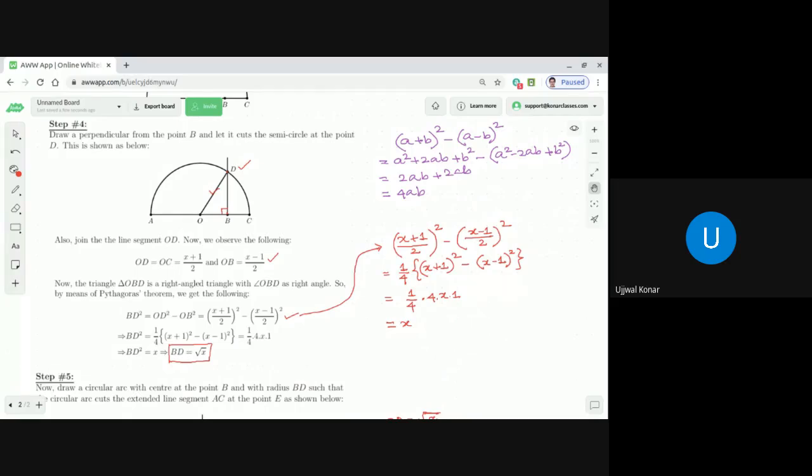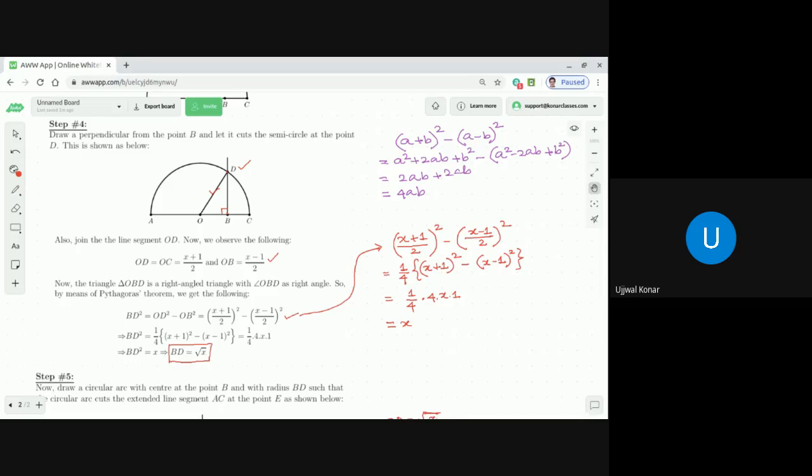BD square is equal to OD square minus OB square. What is OD? x plus 1 by 2 whole square. And OB is x minus 1 by 2 whole square. We make the subtraction, and with simplification, as I explained, we found that BD square equals x. Hence, BD equals square root of x. Clear or not clear? Yes, sir.